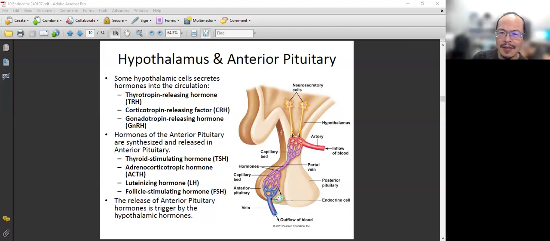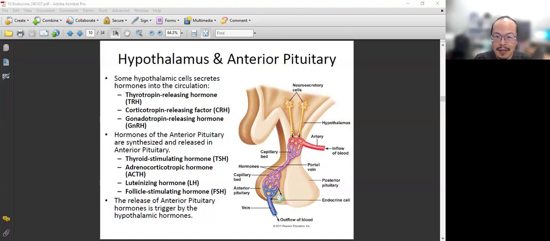Remember in the very beginning, I told you that the hypothalamus has two groups of cells. One of them extends toward the posterior. Another group produces, synthesizes, and releases hormones locally in the hypothalamus. So we have the hypothalamic hormones that will travel in the bloodstream downward to the anterior pituitary gland.